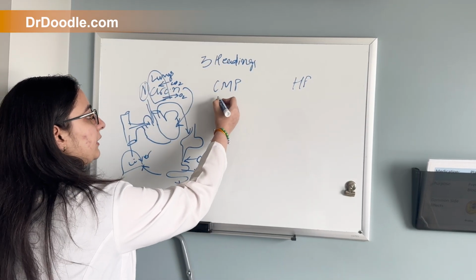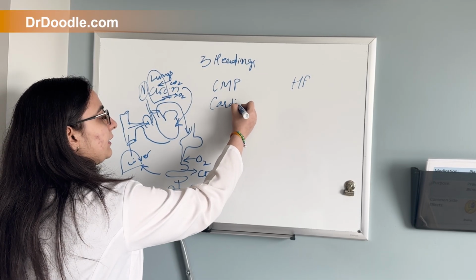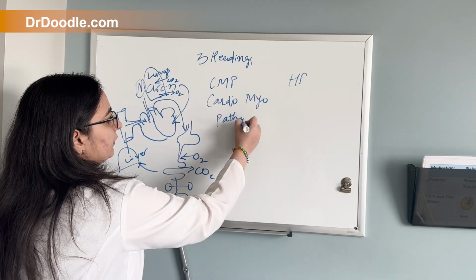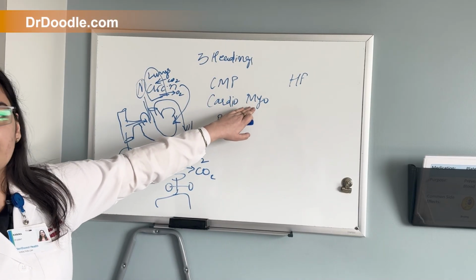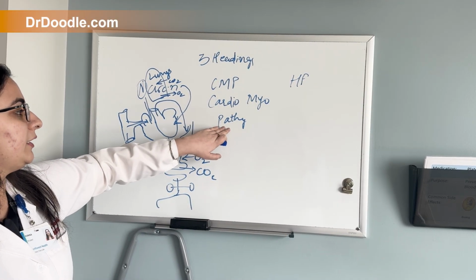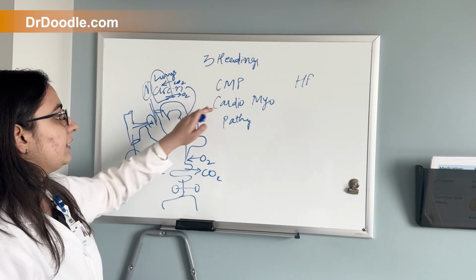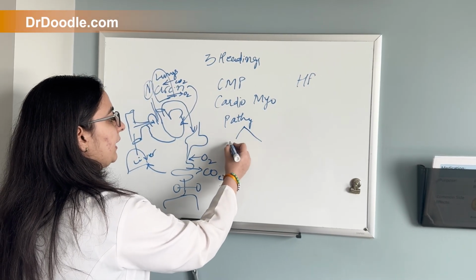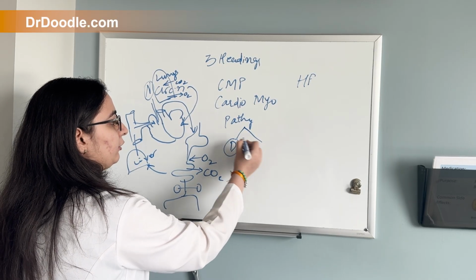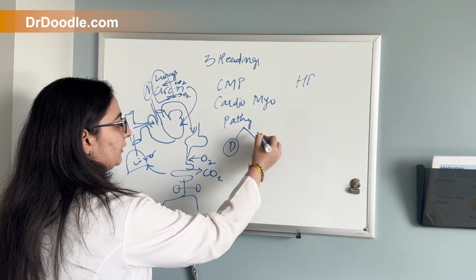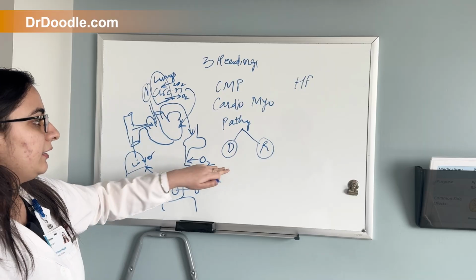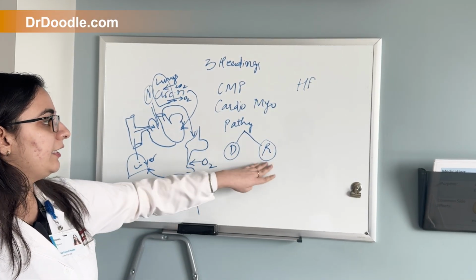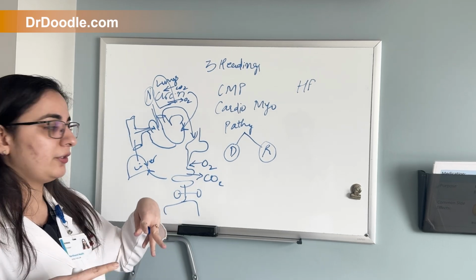Now cardiomyopathy. As the name suggests, cardio meaning the heart, myo meaning the muscle, and pathy meaning disease. So there is a disease in the cardiac muscle. It could be of two types. It could either be dilated cardiomyopathy or restrictive cardiomyopathy. So in dilated cardiomyopathy, there is overdilation of the heart. In restrictive, there is restriction to the heart function.